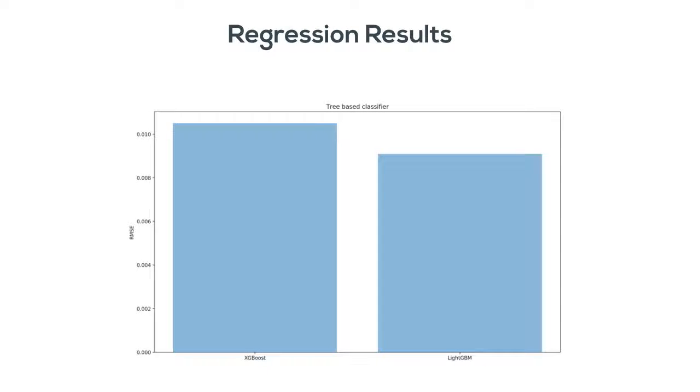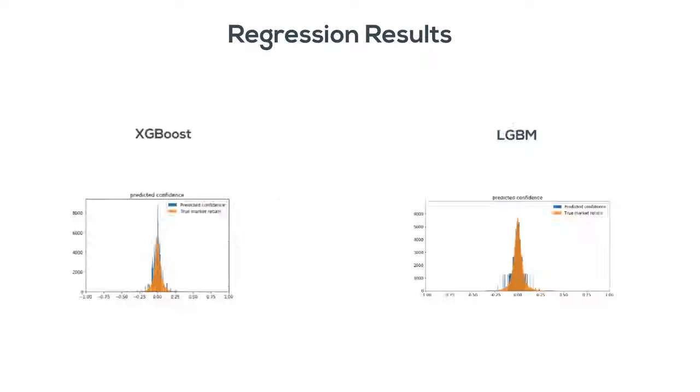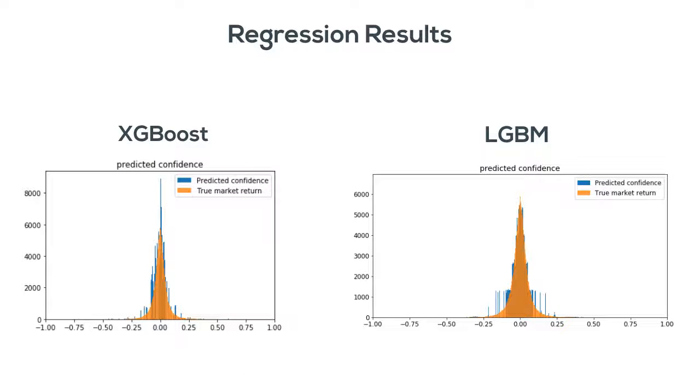The following are our regression results. We see that LightGBM outperforms XGBoost in terms of root mean square error on the market data. We can see that the LightGBM model finds a better fit for the market data than the XGBoost based on the two distributions.